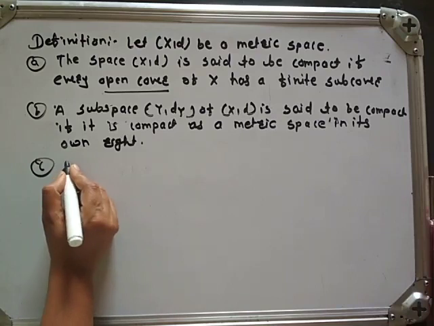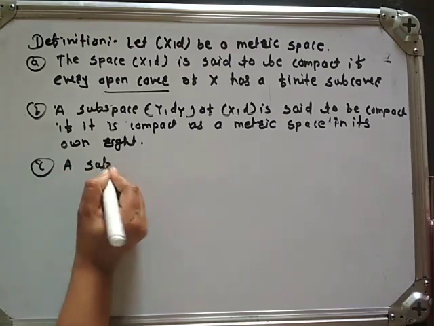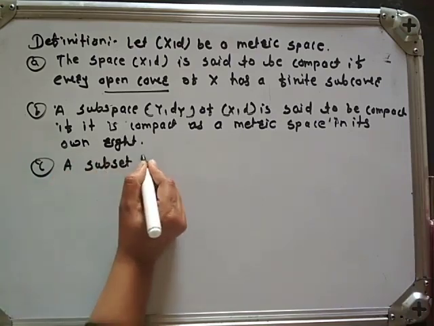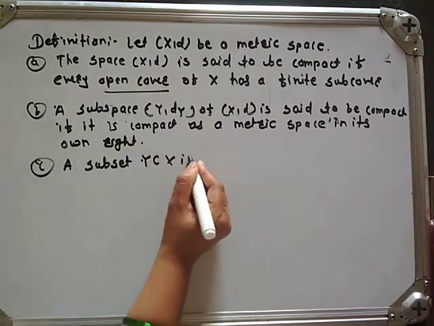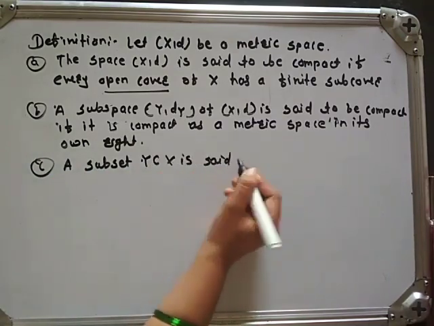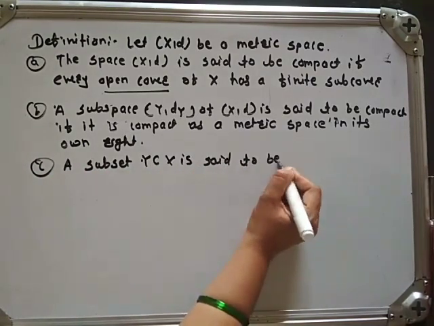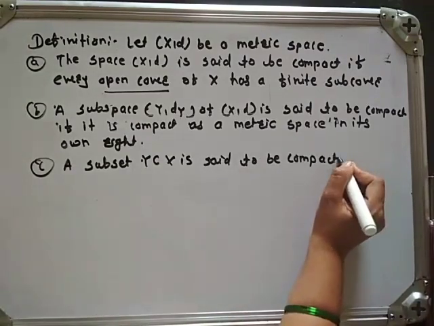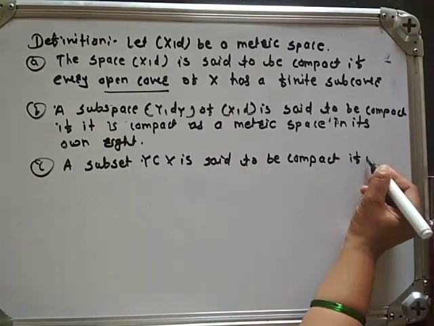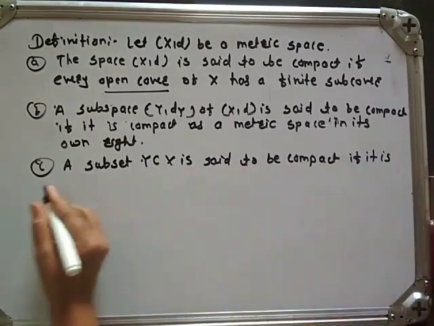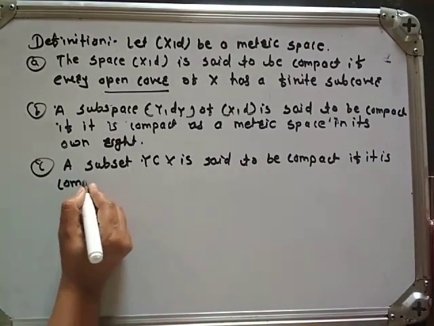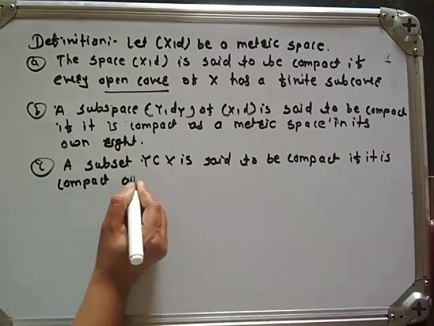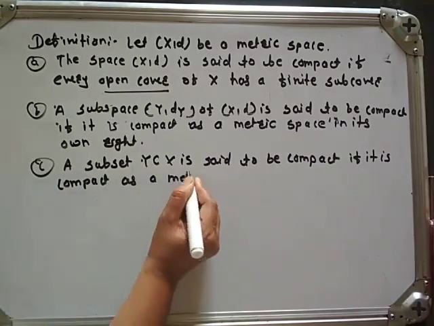The next definition is a subset. A subset Y of X is said to be compact if it is compact as a metric subspace.